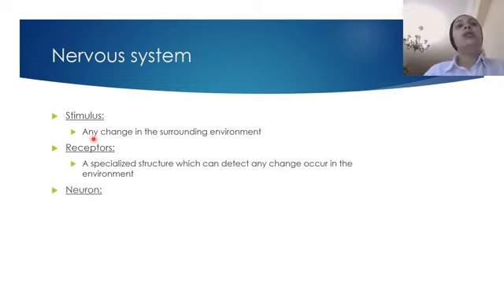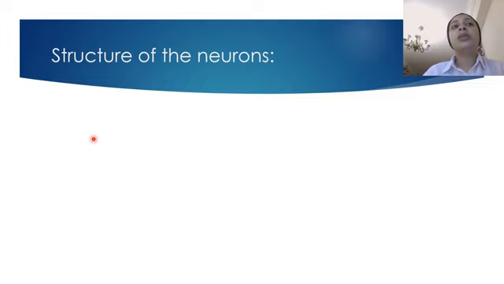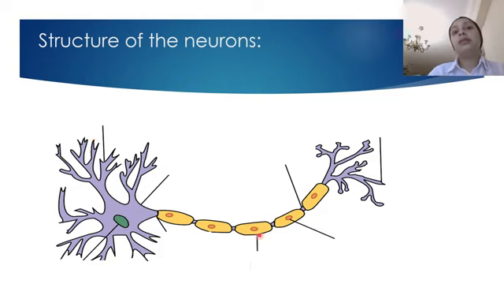Then we talk about neurons. We said we have sensory neurons and motor neurons. What are neurons about? In every system, we have structural units. When we talk about the nervous system, our structural unit is the neurons. What is the neuron? The neuron is the structural unit of the nervous system. The structure of the neuron is very important.